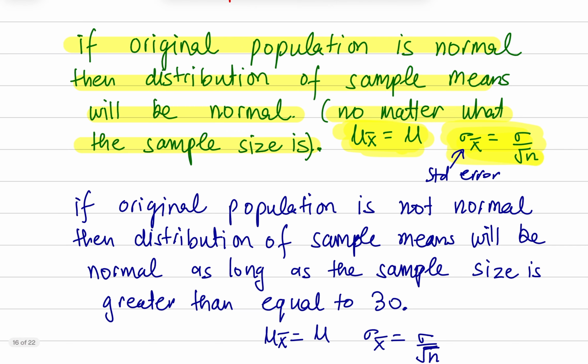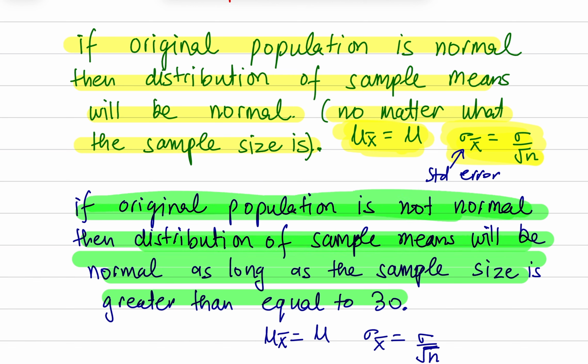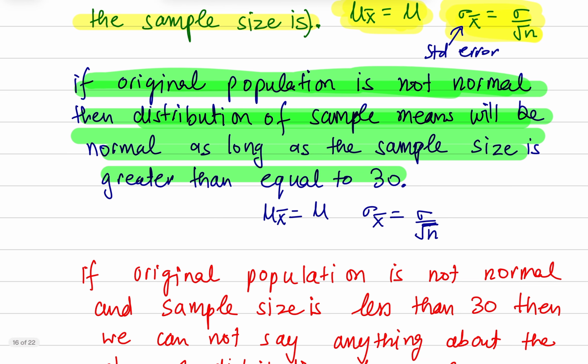If original population is not normal, but we are picking large samples, larger than or equal to 30 size samples, then the distribution of sample means will be normal, even if original population is not normal. So central limit theorem is a very powerful statistical theorem. It helps us apply the statistical concepts to situations like normal probability calculations, even when we don't know much about original population. So again, the distribution will have a mean equal to population mean and standard deviation equal to population standard deviation divided by square root of sample size.